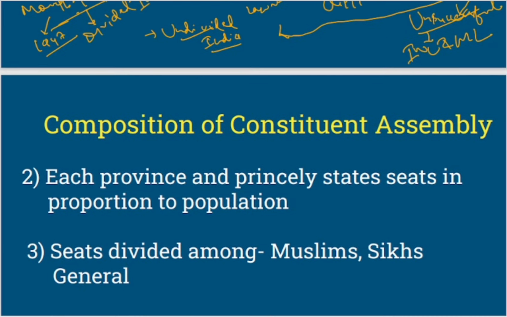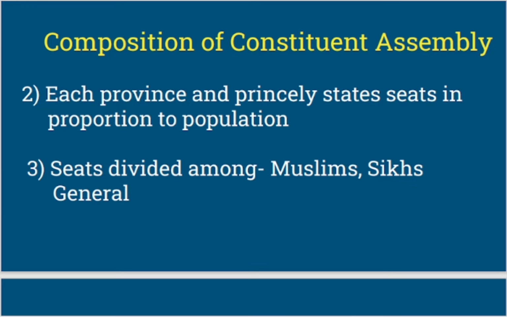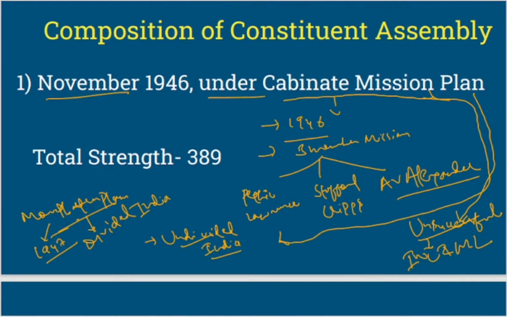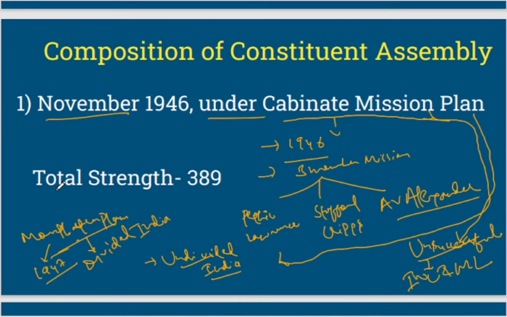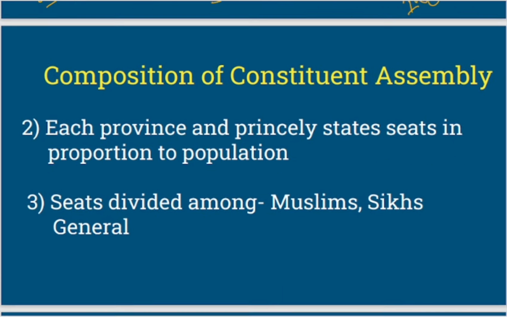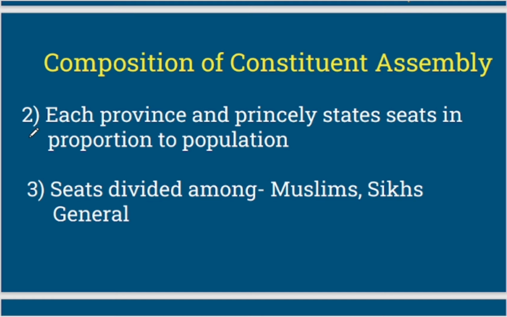Now, let's discuss the second point. Another point here we are missing is the strength of Constituent Assembly. The total strength was 389. So there were 389 members in it, right? So let's move to the next slide. So the next slide says that each province and princely state gets seats in proportion to population. So the seats were in proportion to population. This is what it means.